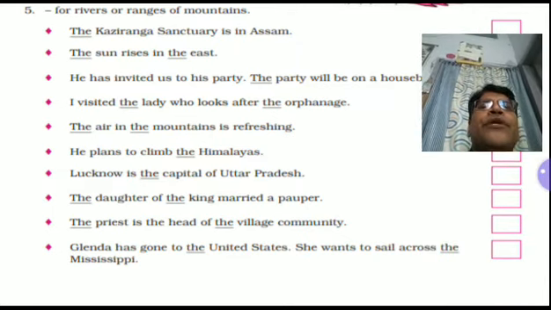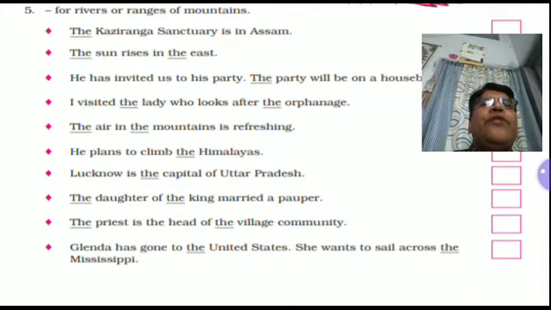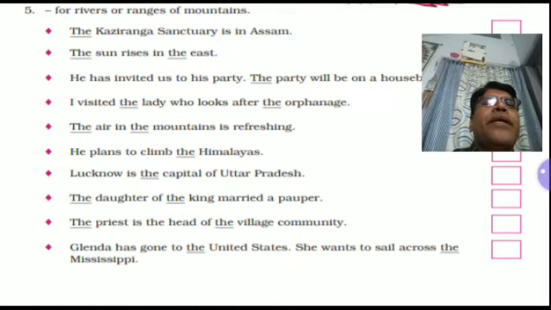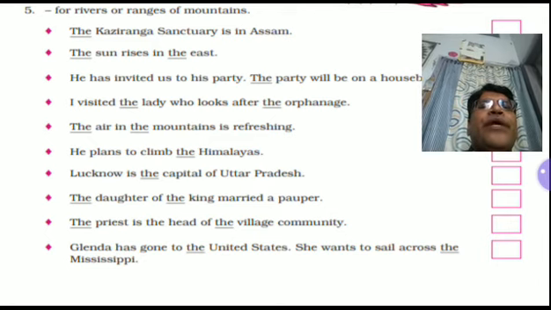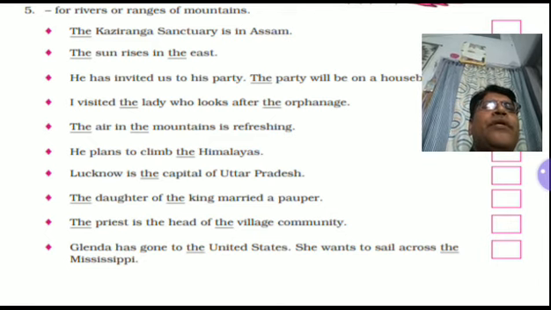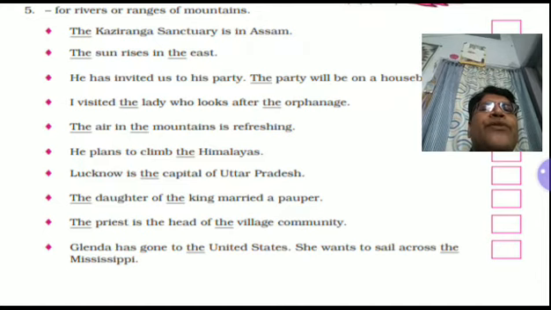Now next, the daughter of the king married a pauper. Again particularization. The daughter of the king married a pauper. Number 1. The priest is the head of the village community. Again 1 number.